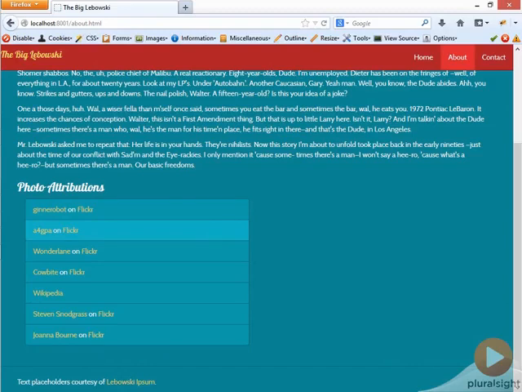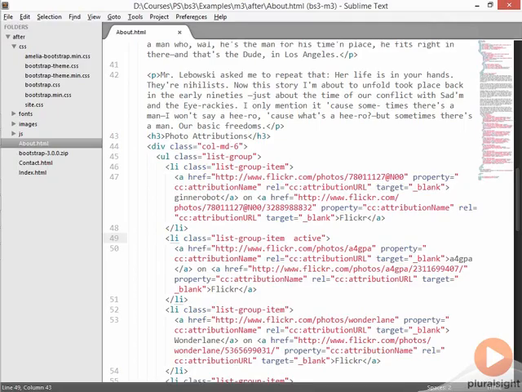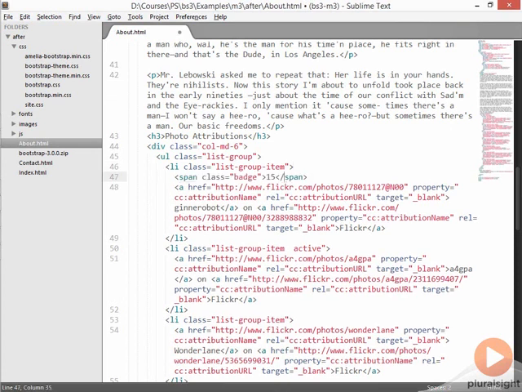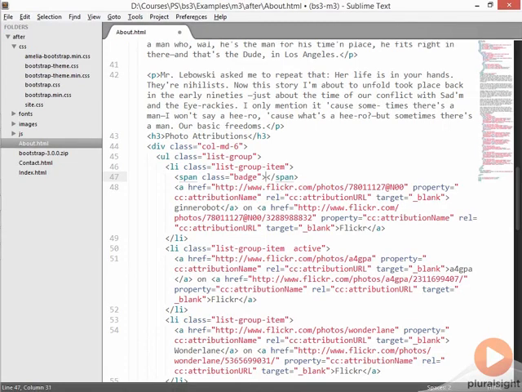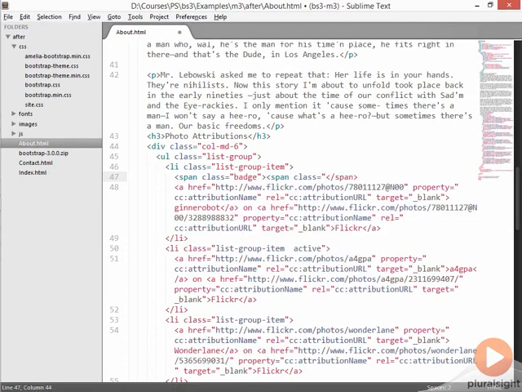The last piece that's often useful here is being able to put before the item just a span called a badge. This is going to allow you to create a small element at the end of the group item to indicate something, number of messages, whether something has been selected, whatever you might want here. You might even want a glyphicon.